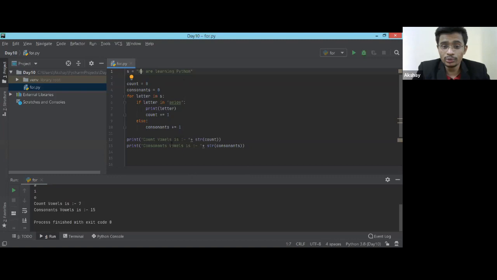But what should you do to remove the space? Yes, I just want my spaces to be skipped. While iterating, on the first iteration I'll get this W. On the second iteration, I'll get this E. On the third iteration, I'll get a space. So how do I get rid of that space? Split? No, you can't split it over here, Abhinandan.